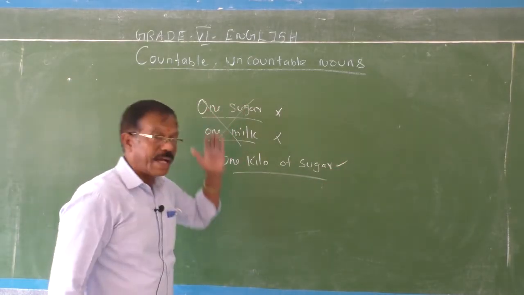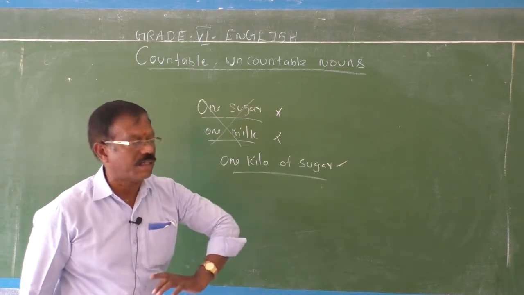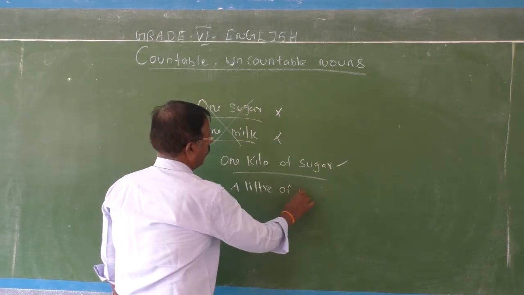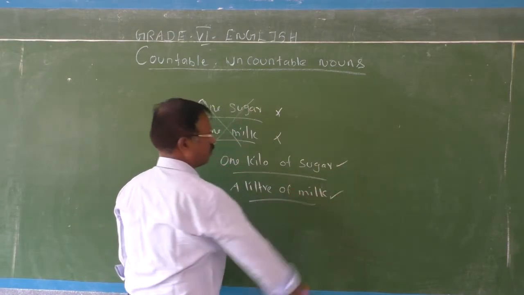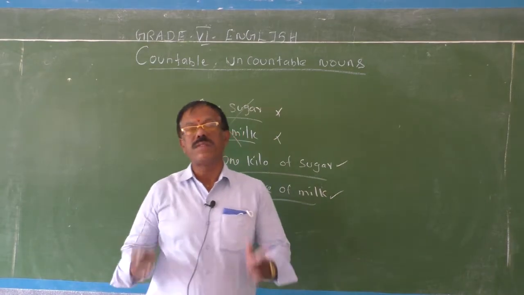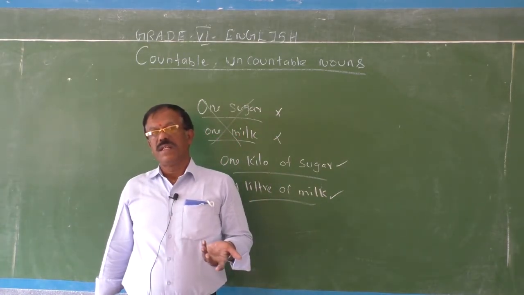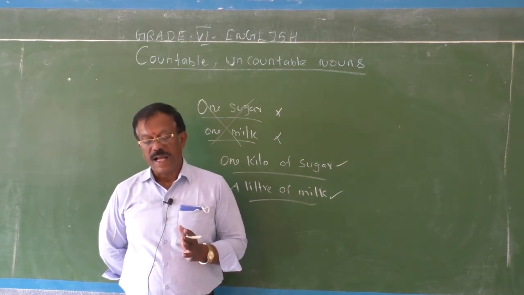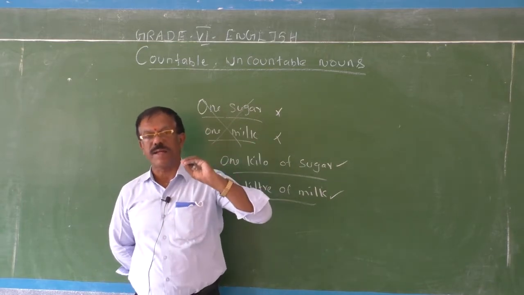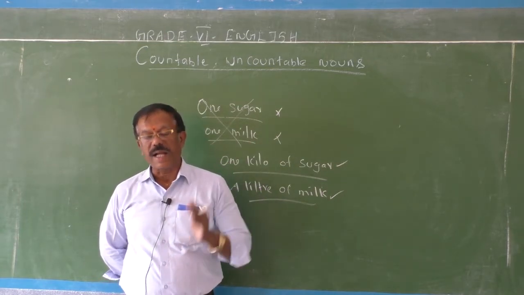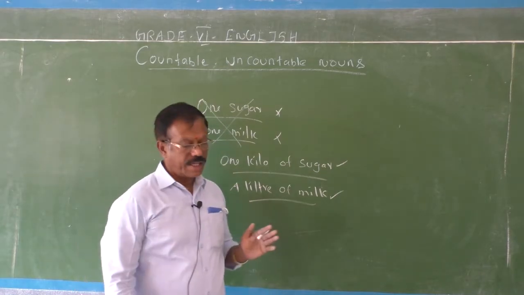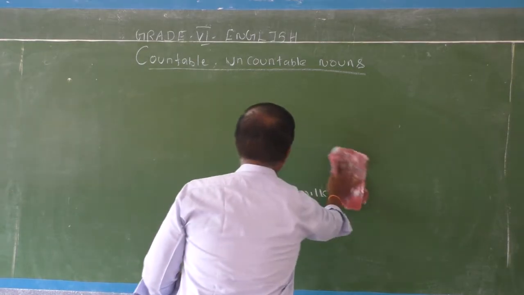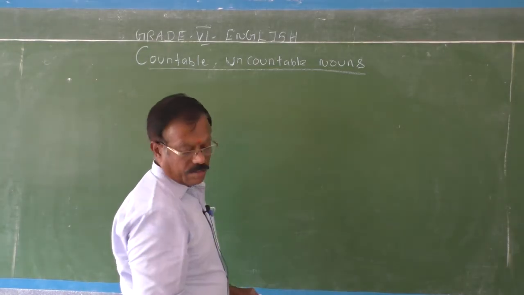So uncountable nouns can be quantified with the help of numerical terms. A liter of milk. Now it is correct. So uncountable nouns can be expressed or quantified with the help of numerical terms. And most of the abstract nouns are uncountable nouns only. For that also I will give you examples. Most of the abstract nouns.